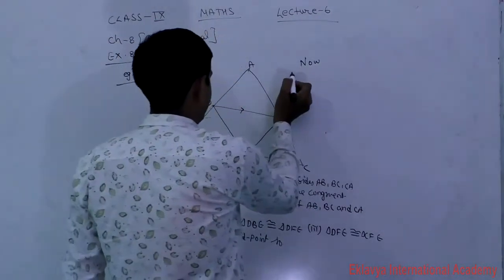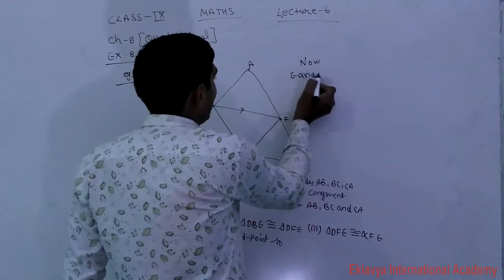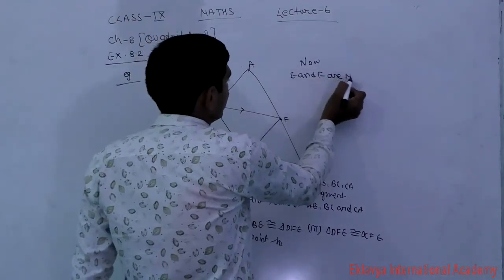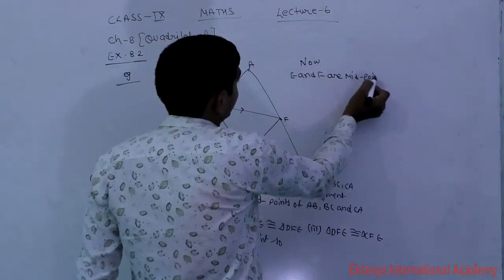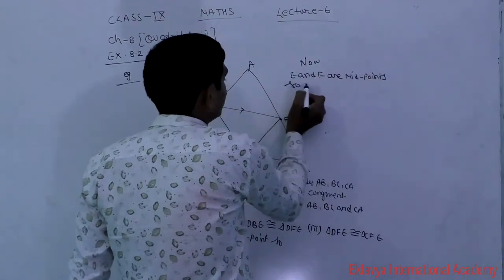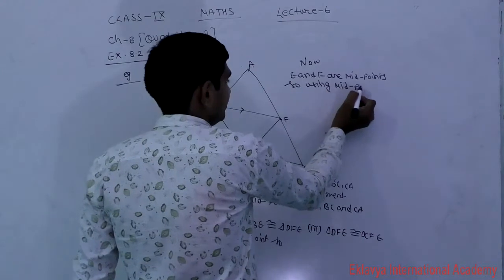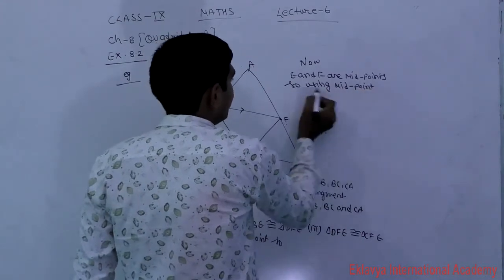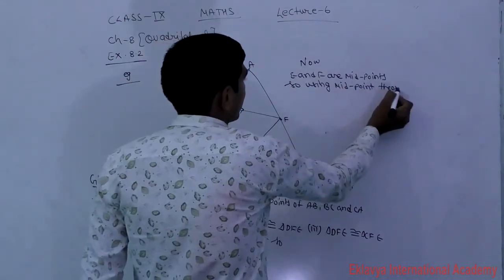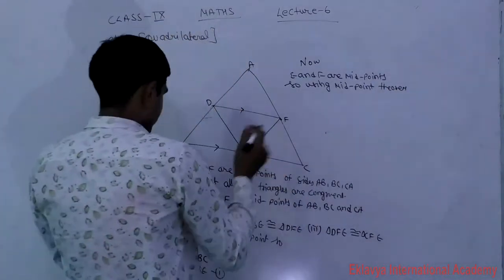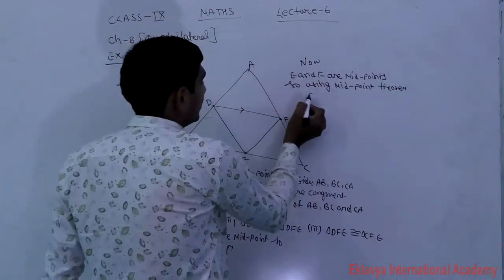Second, we will take E and F, which are midpoints. So using the midpoint theorem, what will be formed, students?